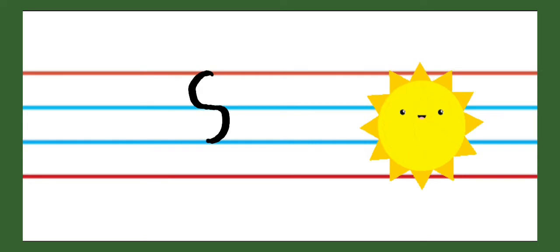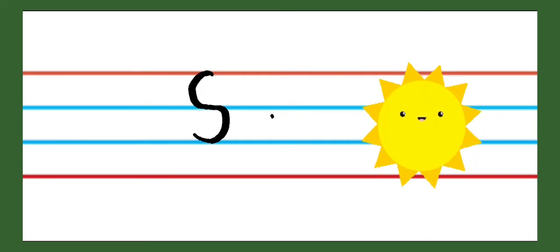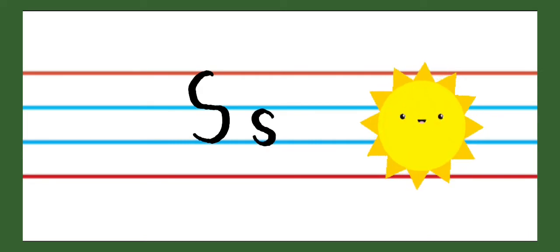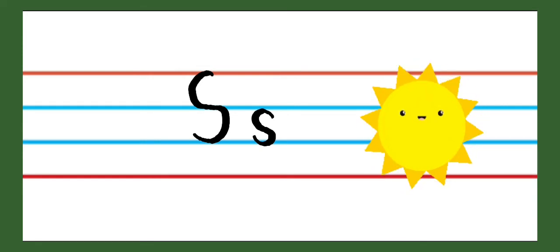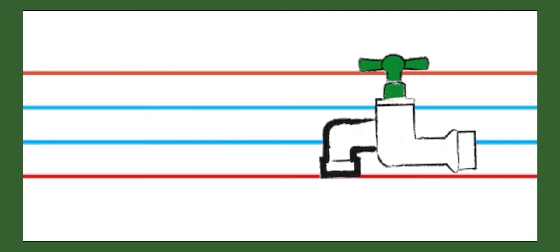After R, S. S for sun. This is capital S. And this is small letter S. S for sun. S says S.